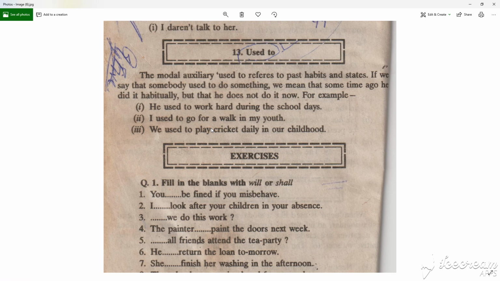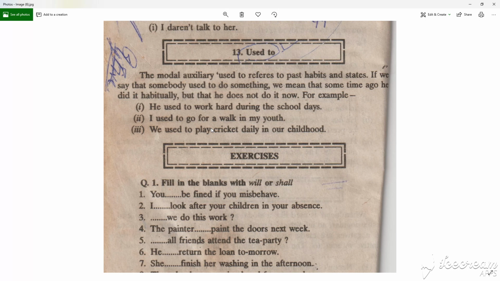The modal auxiliary used to refers to past habits and states. If we say that somebody used to do something, it means that some time ago he did it habitually, but that he doesn't do it now.